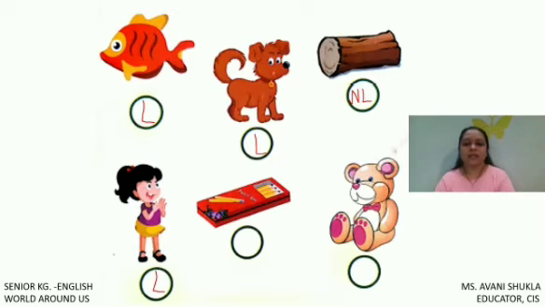Here we have compass box. So compass box, children, can it breathe? No, compass box cannot breathe. So compass box is a non-living thing. So for non-living things we will write N. And here we have teddy. Teddy bear is a toy. Children, can a toy grow? Can a toy eat the food? No. So toy is a non-living thing. So for non-living things we will write N.